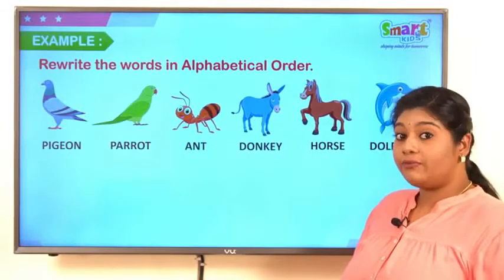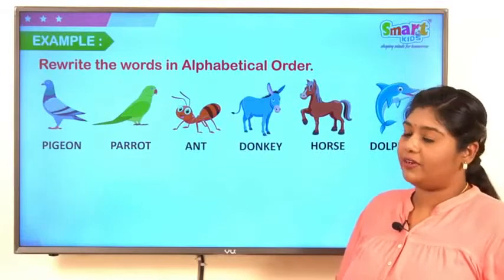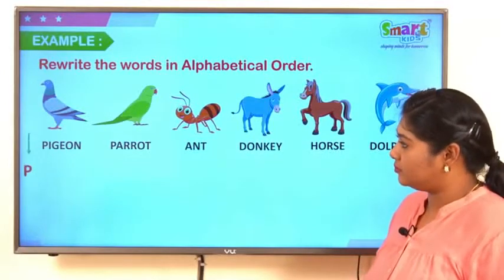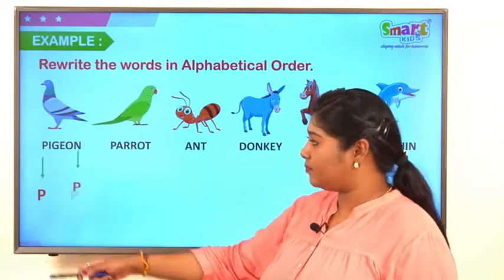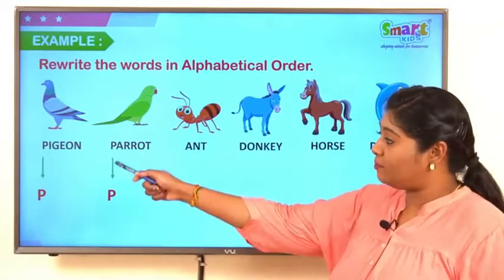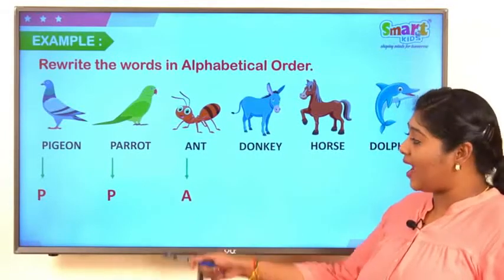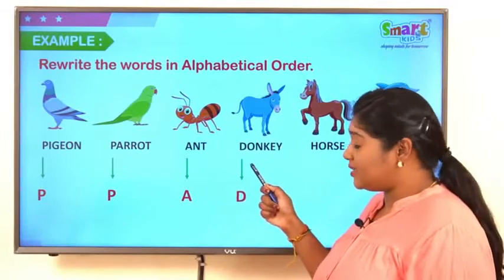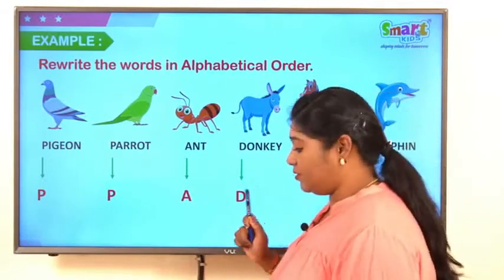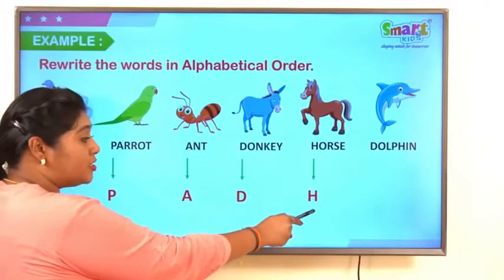How? Yes, first rule, we have to see the first letter of every word. What is the first letter of pigeon? P. What is the first letter of parrot? P. What is the first letter of ant? A. What is the first letter of donkey? D. What is the first letter of horse?